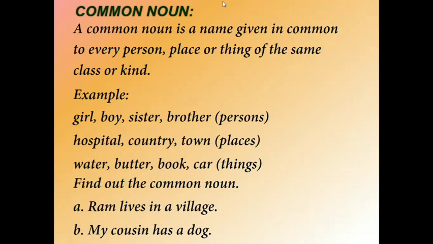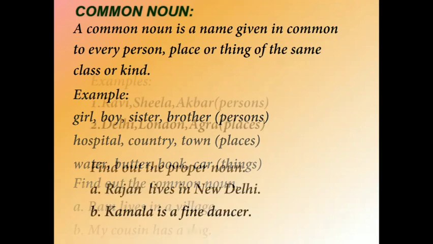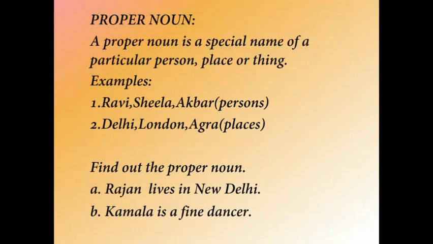Moving on to the second kind, proper noun. A proper noun is a special name of a particular person, place, or thing. Now look at the examples. Ravi, Sheila, Akbar. These are names of particular persons, right? Similarly, Delhi, London, Agra. These are again specific names of places. So these are proper nouns.